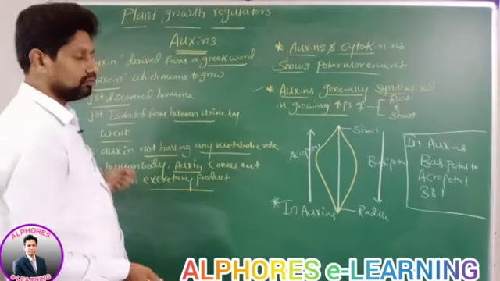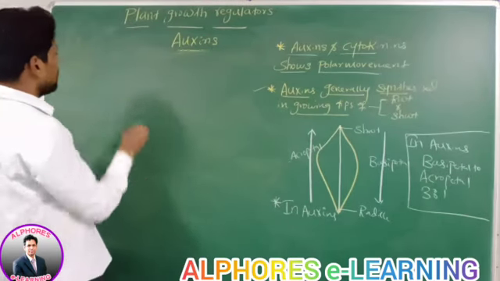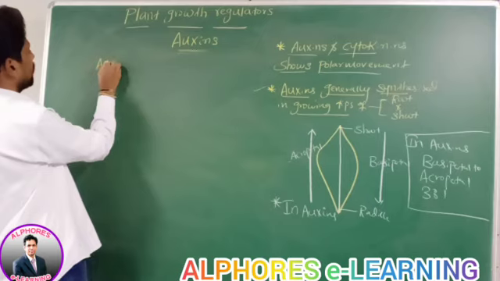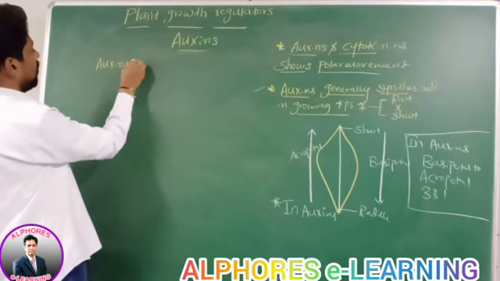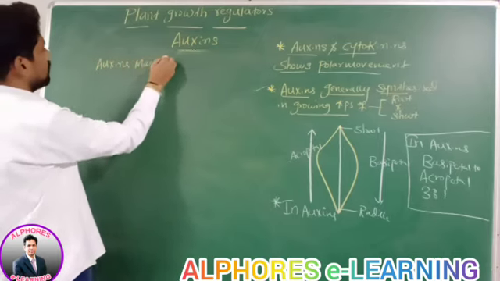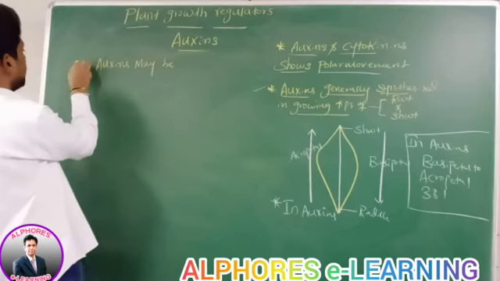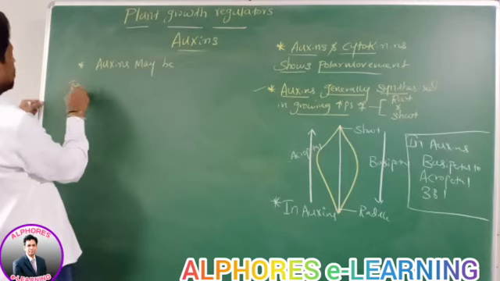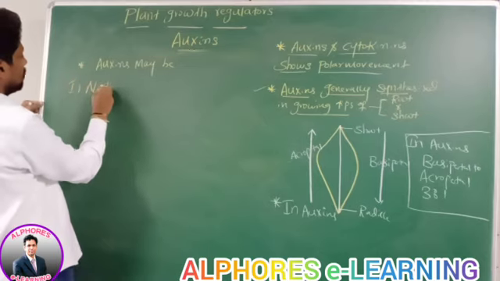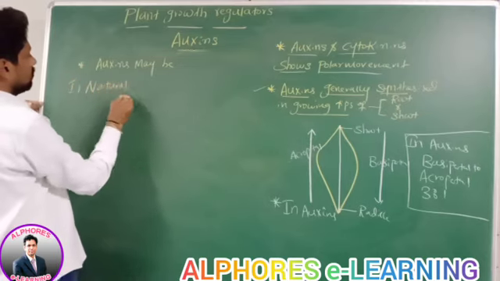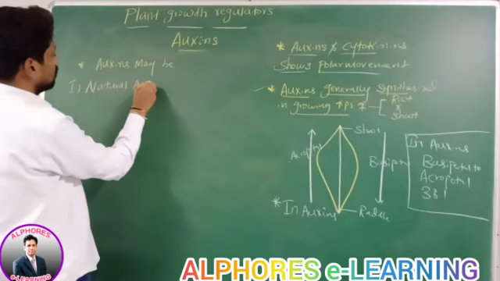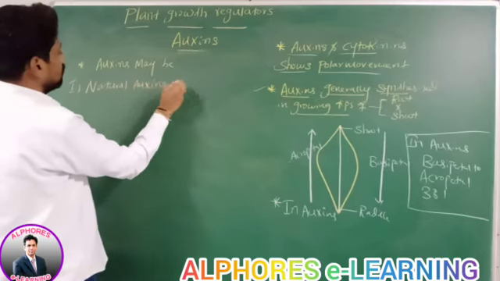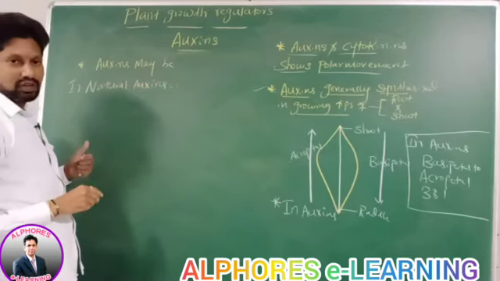Right? Auxins may be natural or synthetic.